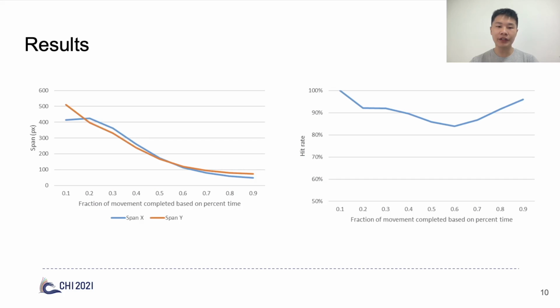We also evaluated the hit rate of the prediction area as well as its length and width. The hit rate stays above 84% during the whole process. When the percentage of time is 90, the hit rate is about 96%, and the span in the x direction is 48 pixels, and the span in the y direction is 72 pixels.